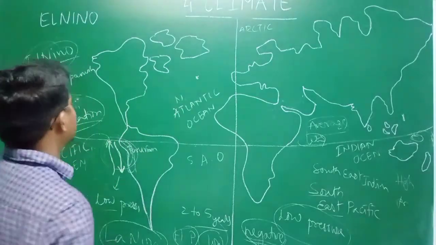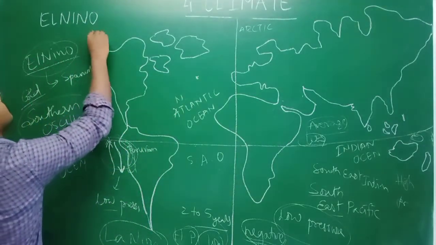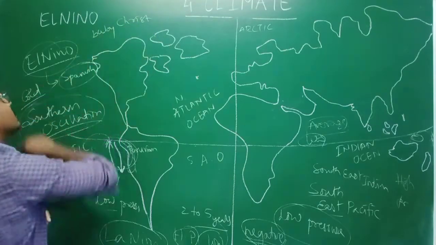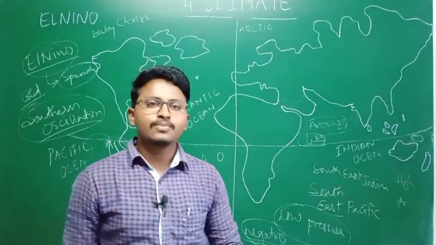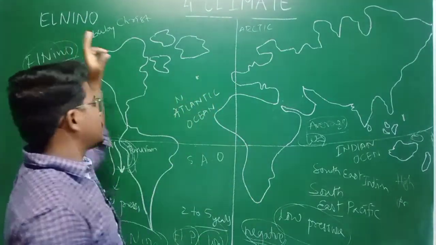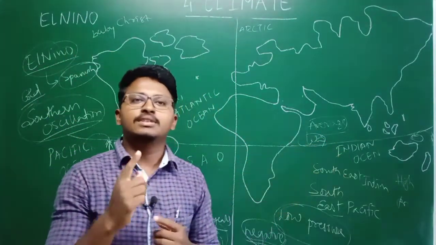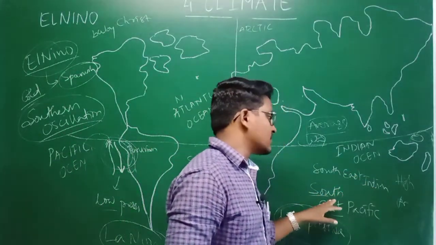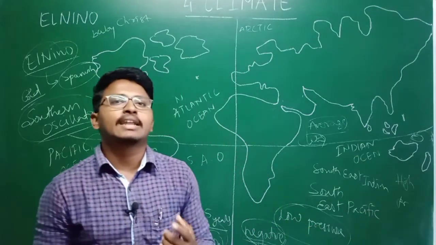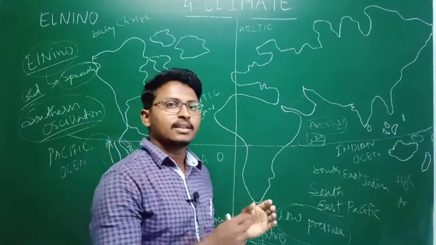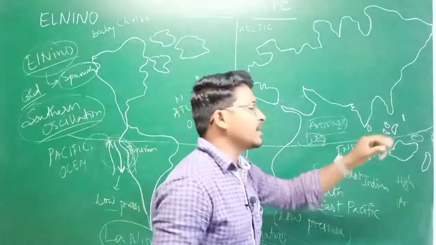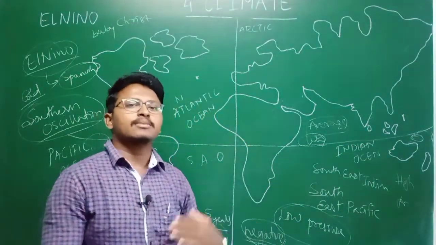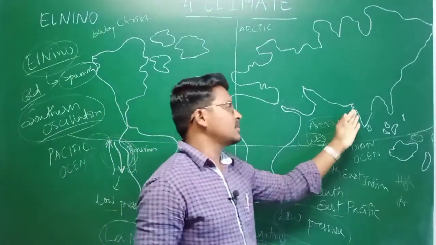The original name El Nino means baby Christ, which originated from a Spanish word. So with the shift in the Southern Oscillation, or the shift from high pressure to low pressure area in the Southeast Indian Ocean as well as the Southeast Pacific Ocean, which creates the high and low pressure areas, our Indian monsoon will be affected. So if the system is reversed, we may experience a bad monsoon.